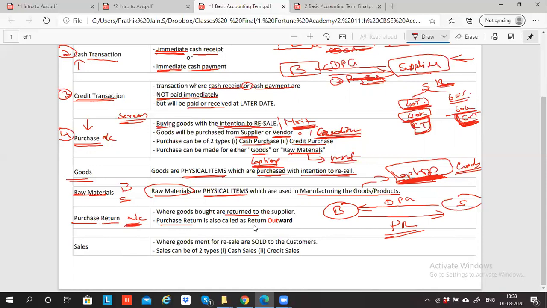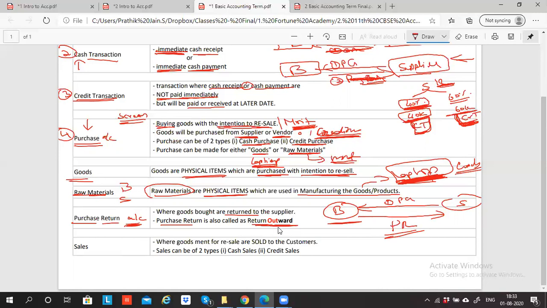Purchase return is also called return outward. Now please tell me, if the businessman is returning the goods, are goods coming in or going out? Going out. So it is return outward. From whose angle? Accounting is done from the business angle, for business only. We don't think from the supplier's angle. So for business, when purchase return is happening, the goods are going outward. I'm returning the goods, which is going outward. It is called return outward.